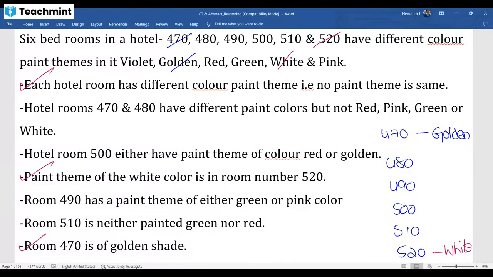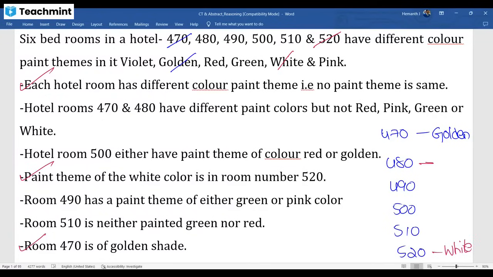Next one, you observe: 480 cannot go with red, pink, green, white. Okay, see, 480 room is not red, is not green, is not pink, it's not white.